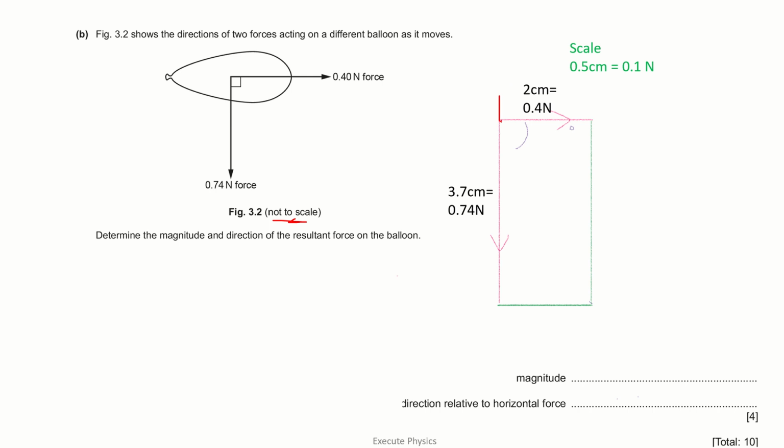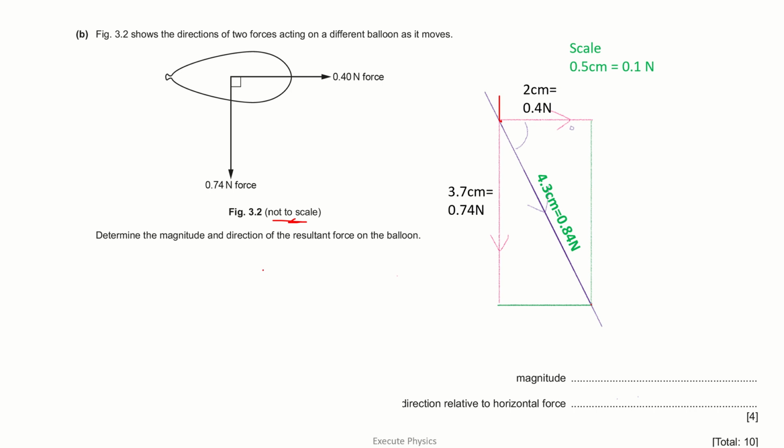That would be the result. As you join together, you have to measure the length between this point and this point. That would give you the magnitude of the resultant force. The length of the resultant force is 4.3 centimeters, that is 0.84 Newton as per my scaling. So the magnitude of the resultant force is 0.84 Newton.